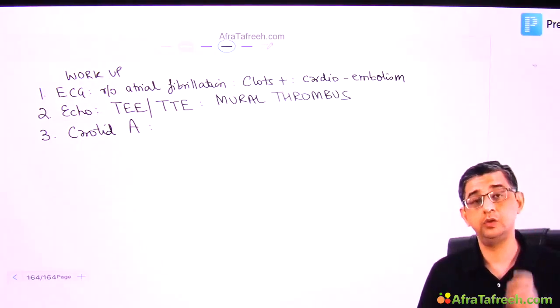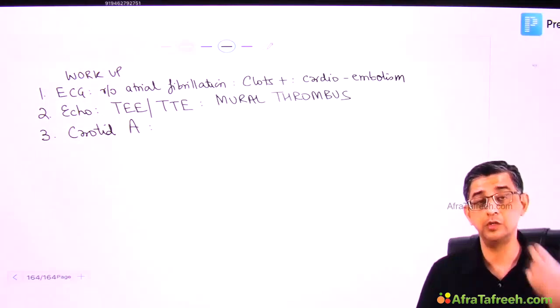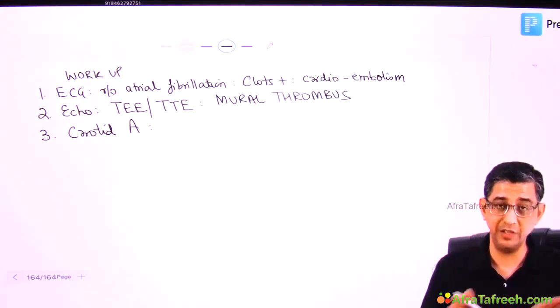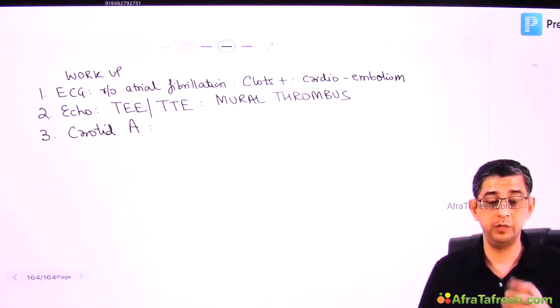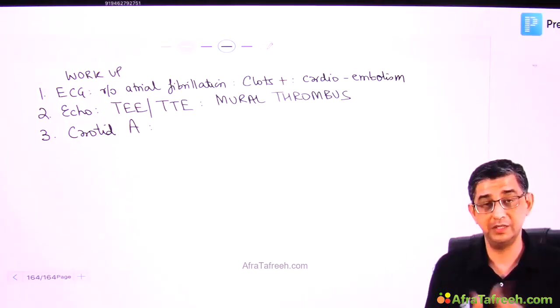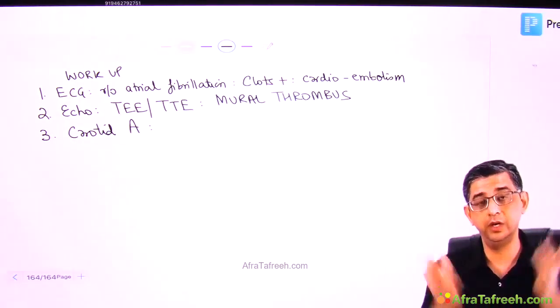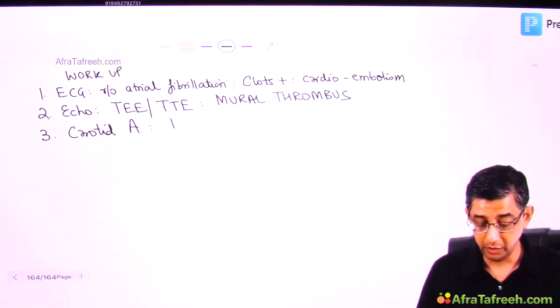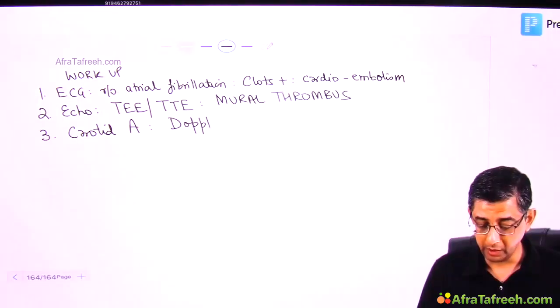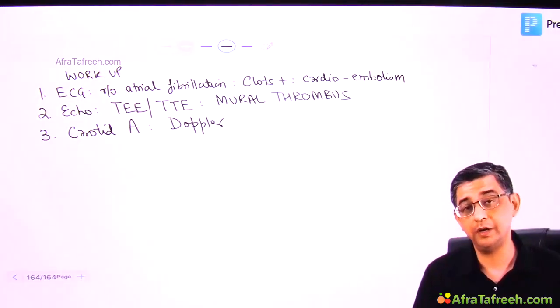How would I pick up the atherosclerotic narrowing of the carotid artery? Because you see, if there's a tear in the atherosclerotic plaque, platelets will come and jump over it. There would be a thrombus formation, and this thrombus can then disintegrate, and the fragments go into the brain circulation, causing TIA symptoms. The test that I can do for evaluating the carotid artery of this patient is a carotid artery Doppler.